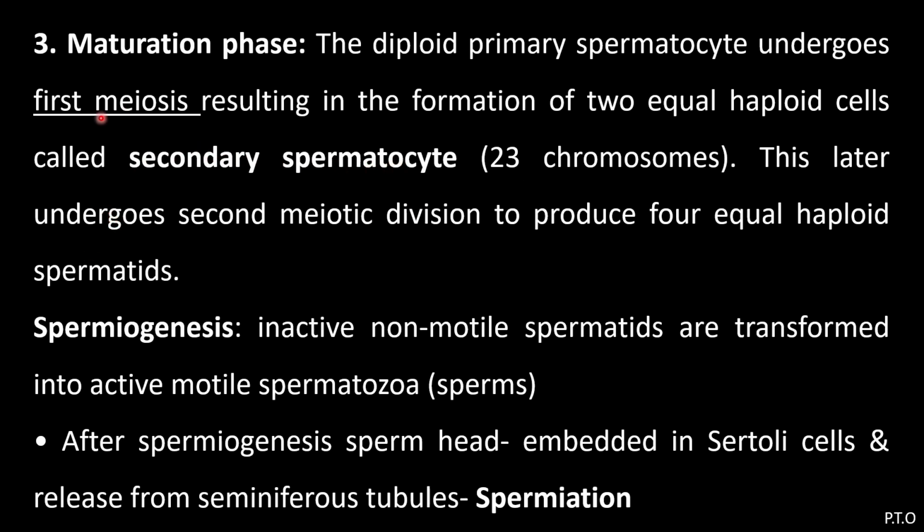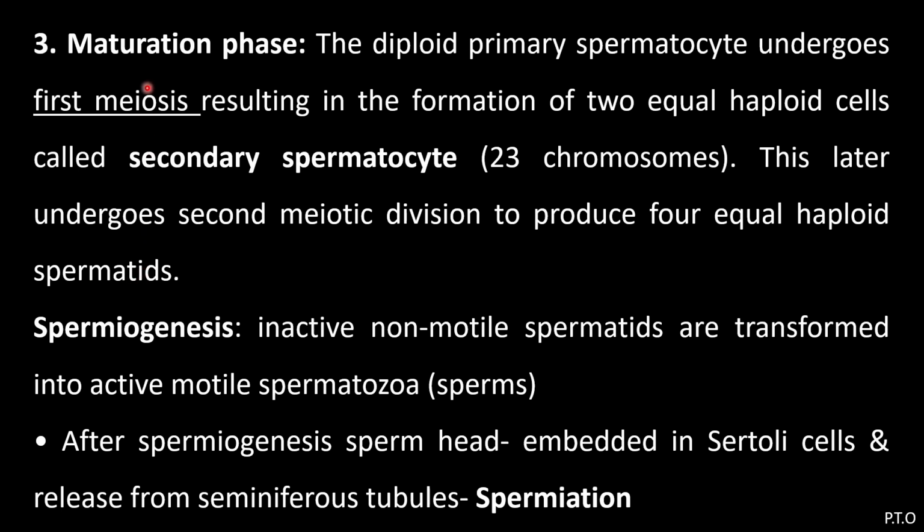Now here the division is meiosis. Meiosis is a reductional division. So what will happen? The chromosome number reduces to half. That is, the secondary spermatocytes have 23 chromosomes. This later undergoes second meiotic division to produce 4 equal haploid spermatids. So here you will find the haploid spermatids are formed.